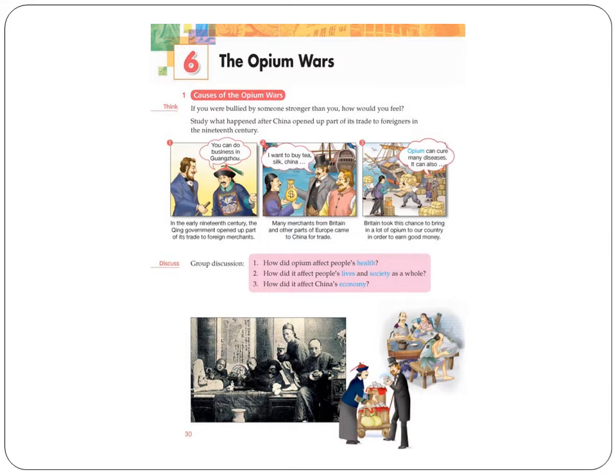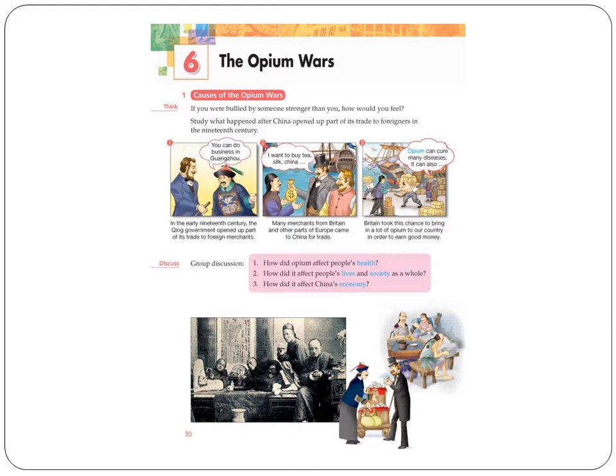Before we proceed to the next two pages, let's recap what the Opium War is, how it started, and how it affected a lot of people in China. As you can see in the pictures, in the early 19th century, the Qing government opened a part of its trade to foreign merchants. That means they started doing trade with people from European countries.